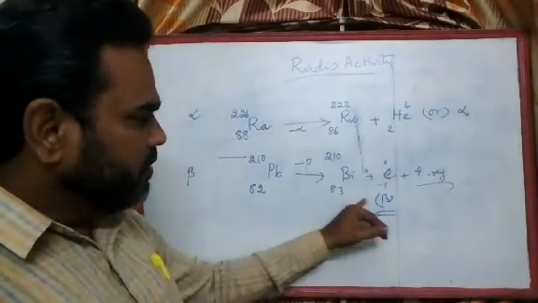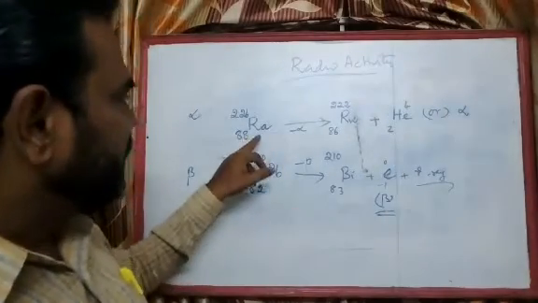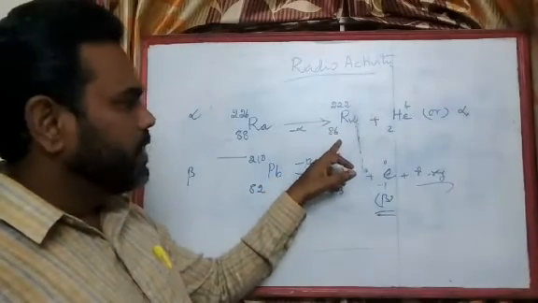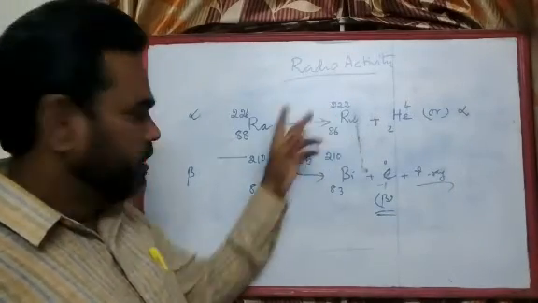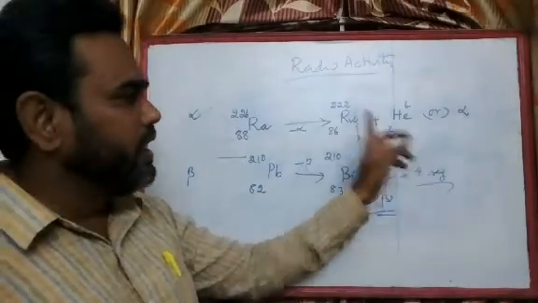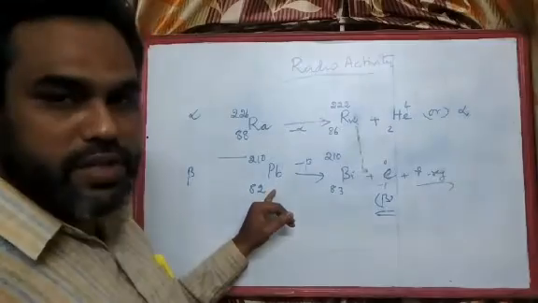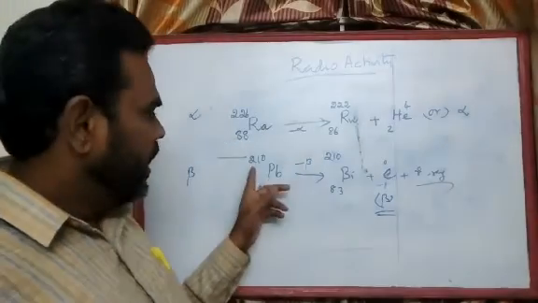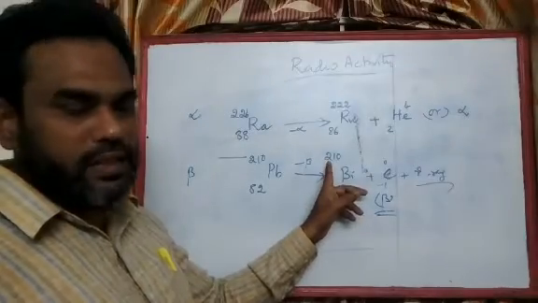Okay, so with this we understand emission of an alpha particle reduces the atomic number by 2 and the mass number by 4, which is nothing but the emitted alpha radiations are helium nuclei. Whereas emission of a beta particle increases the atomic number by 1 unit and there is no change in the mass.